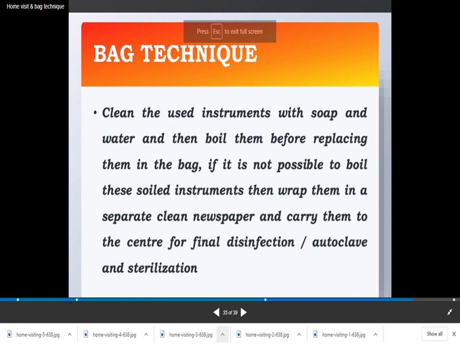Bag technique: clean the used instruments with soap and water and then boil them before replacing them in the bag. If it is not possible to boil the soiled instruments, then wrap them in a separate clean newspaper and carry them to the center for final disinfection, autoclaving and sterilization.